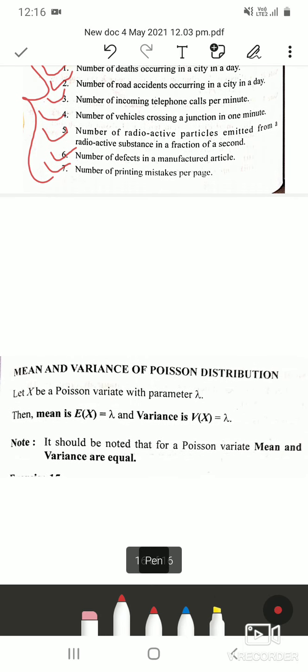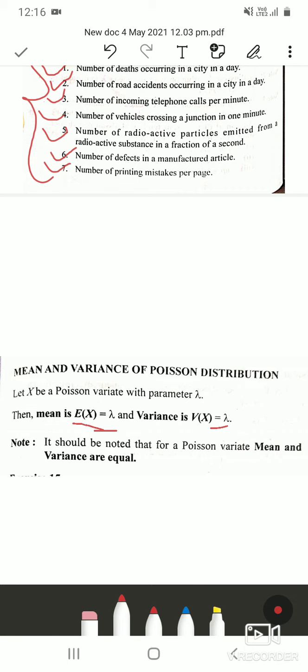So we'll see mean and variance of Poisson distribution. If x is a Poisson variate with parameter lambda, then the mean, that is E of x or expectation of x, is equal to lambda, and variance V of x is also lambda. So note that for a Poisson variate, mean and variance are always equal, and it is nothing but the parameter itself, lambda.